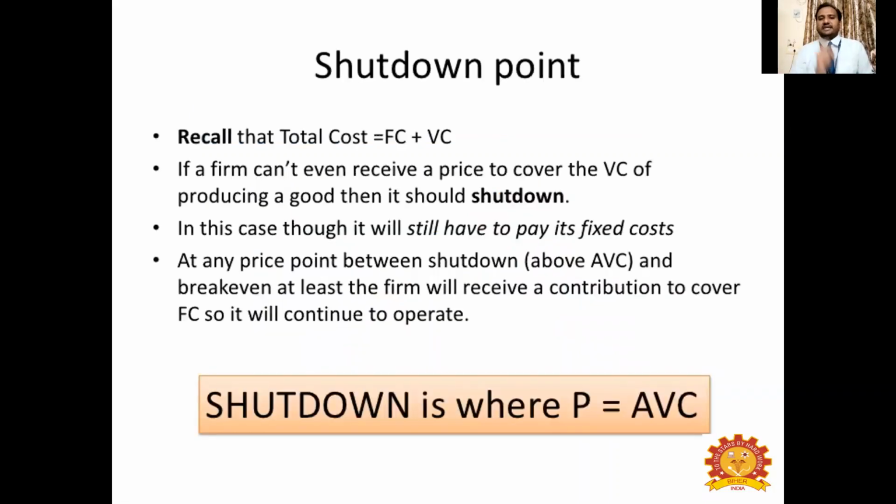And the shutdown point is the second decision that you can make by using the cost concept. Right now, fixed cost, you keep it aside, right? Now you have taken the total fixed cost that you have incurred through your business. Now, in your business, you will spend some money to produce 1 unit of output. Say, for example, if you are producing, say, chicken or whatever the product is, okay?